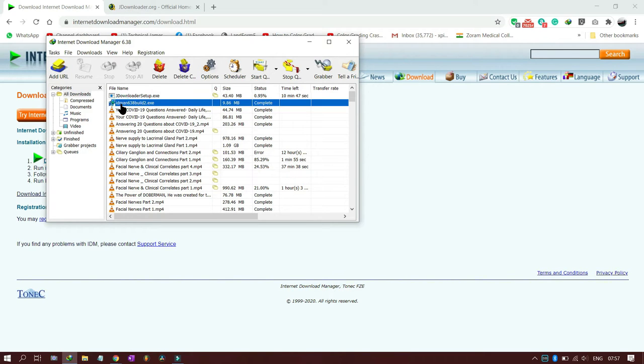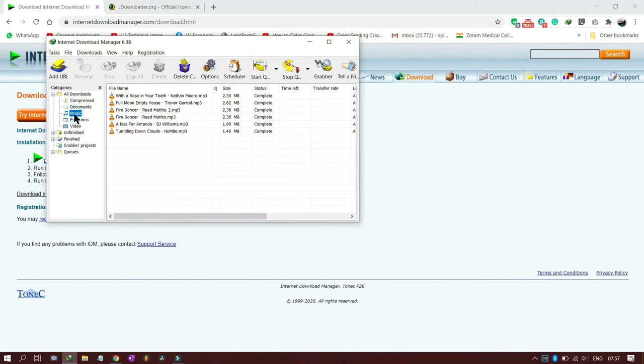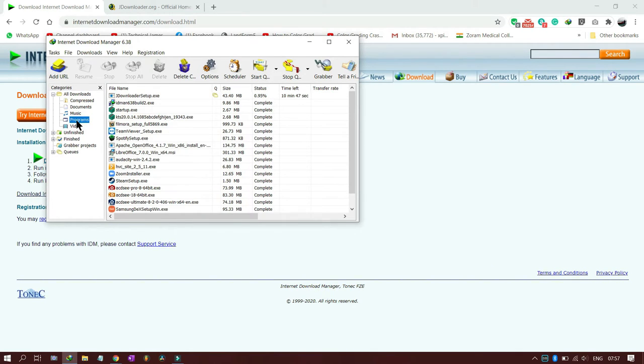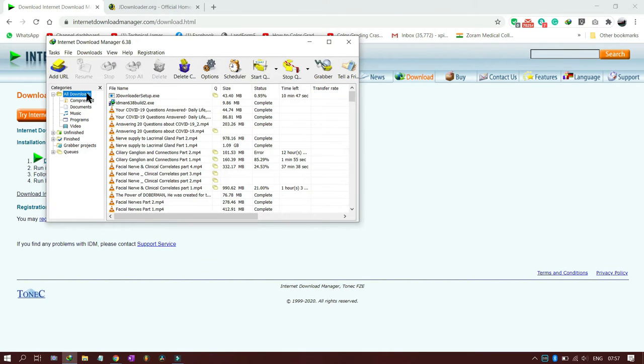Now IDM is a program, .exe files are programs, MP4 is music or video. Okay, so if you click on music, you will not see the Internet Download Manager installable file. In documents also you will not find it. All the exe files are put in the programs folder. So our file is out here. Okay, but we can click on all, and all these 4 folders, programs and files, will be visible here.